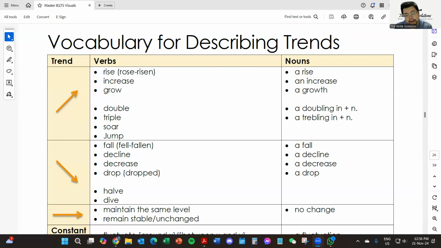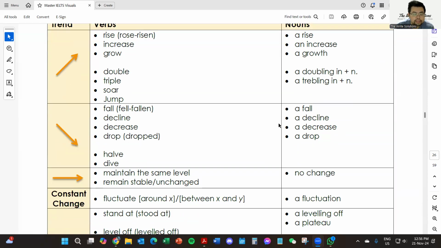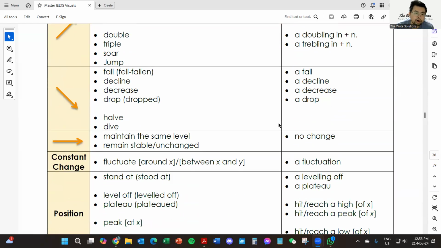Nouns, you can use a rise, an increase, a growth, a doubling in plus a noun. Now, for describing trends in a decrease, you can say fall, fell, or fallen, a decline, a decrease, a drop, or dropped, halved, 50%, or dive is significant, a large amount, a fall, a decline, a decrease, a drop.